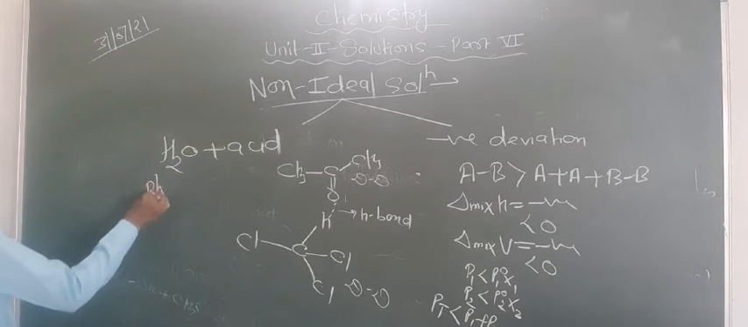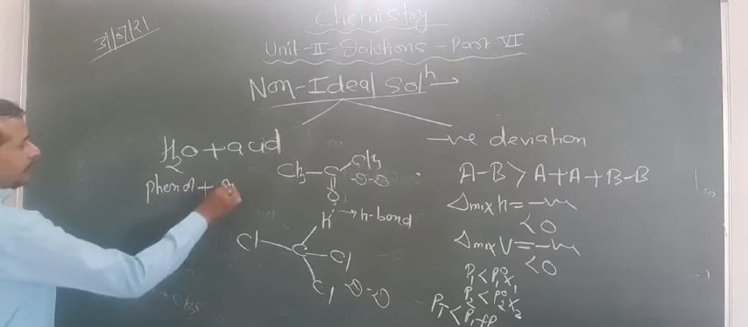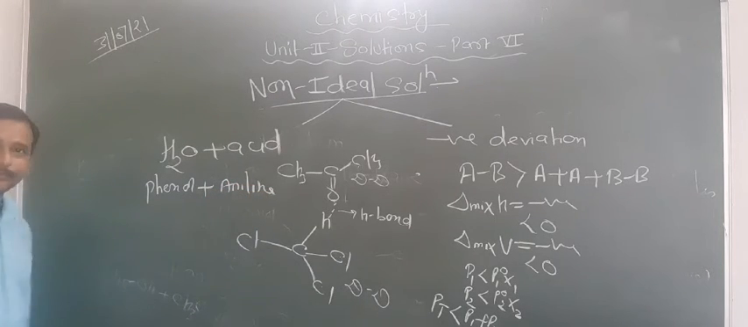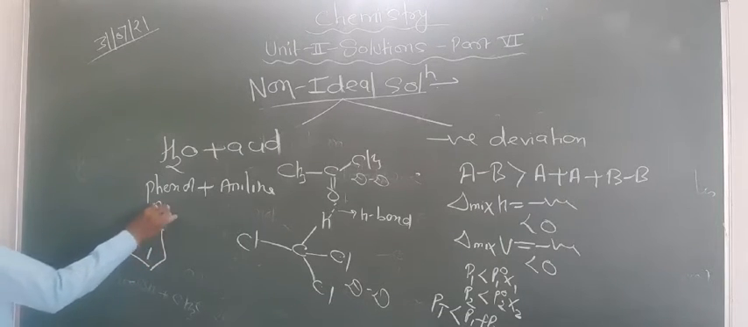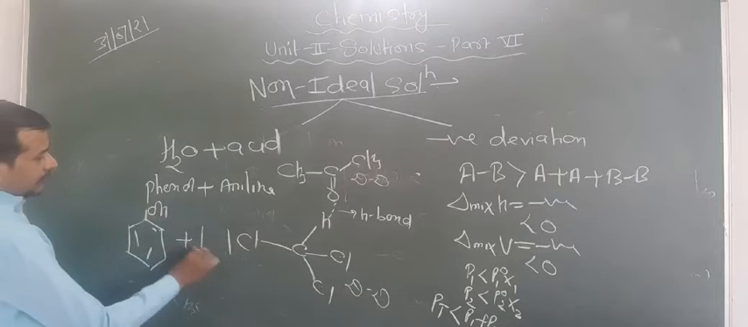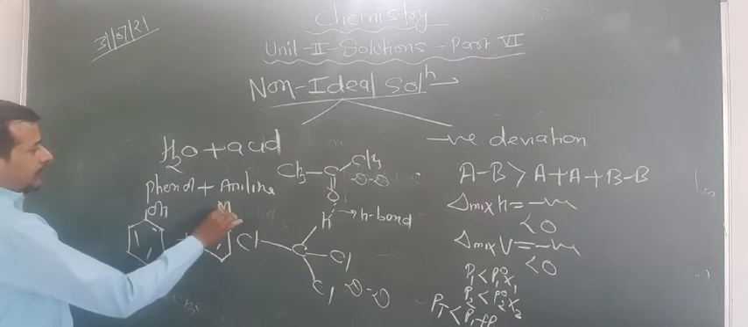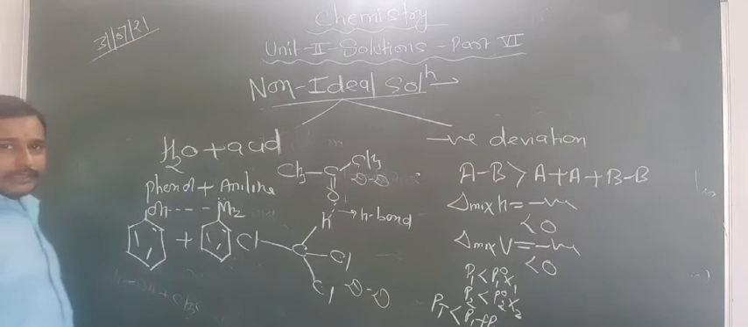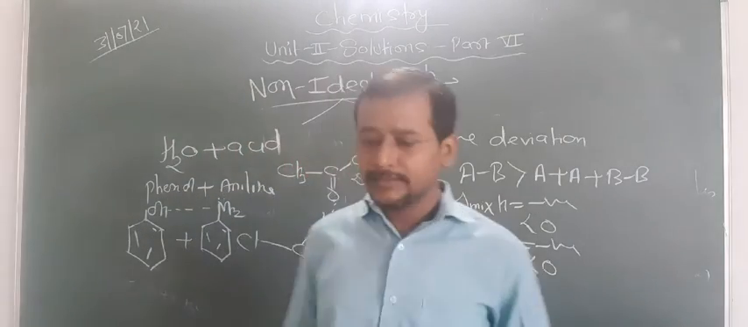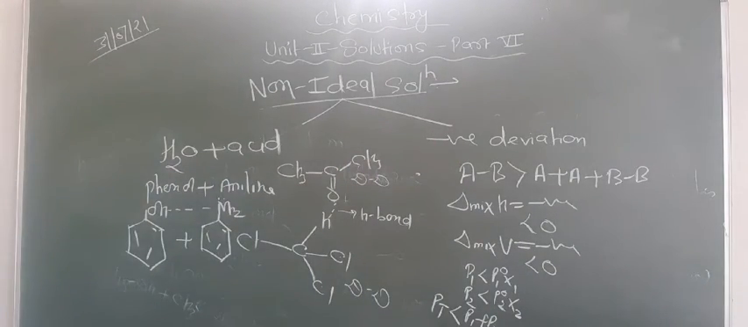Okay. Now phenol plus aniline. This is also a common example of negative deviation. The structure of phenol is like this, and aniline is a ring containing NH2. So here the interactions between N and H become stronger in the form of H bond. So that's why they show the negative deviation. Are you getting this point or not? Some more examples you can note down: chloroform plus benzene, chloroform plus acetone.